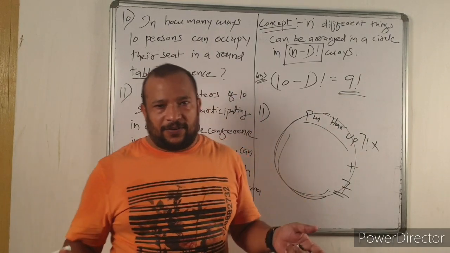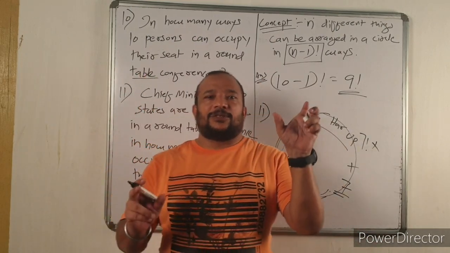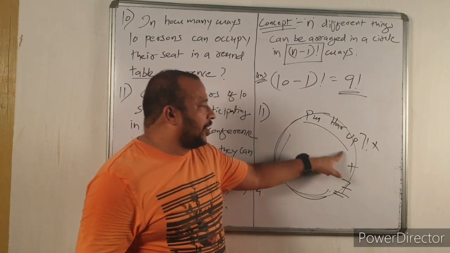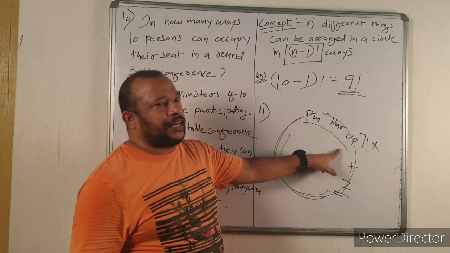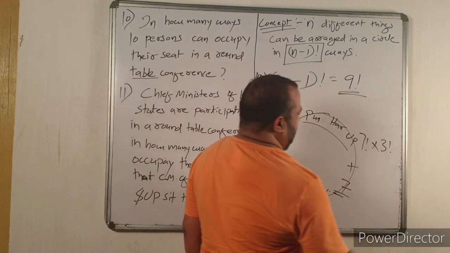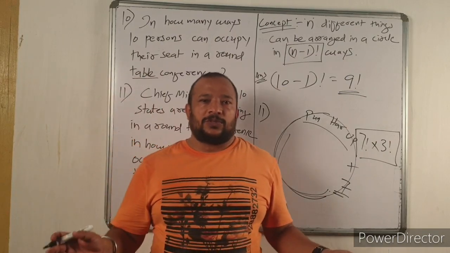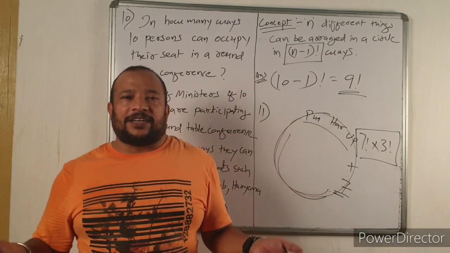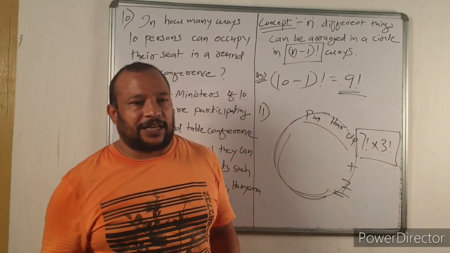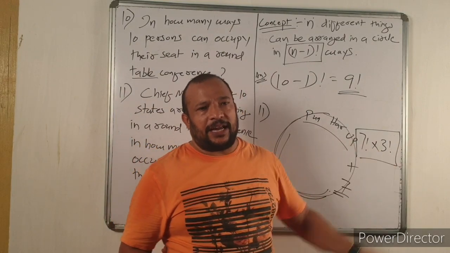Now again you have to multiply by the arrangements of the persons who are locked. Inside the lock, chief ministers of 3 states are there, and among themselves they can be arranged in 3 factorial ways. So your answer is 7 factorial into 3 factorial, that is 5040 into 6. You can calculate the answer, or in short you can say the answer is 7 factorial into 3 factorial.